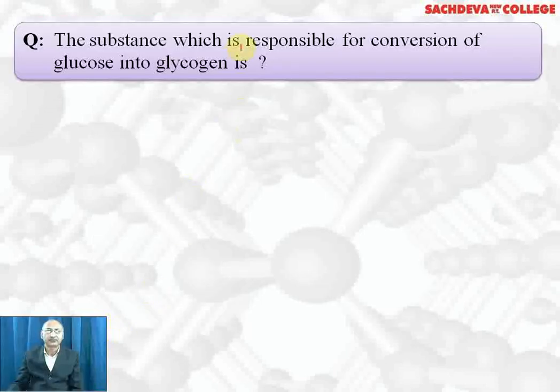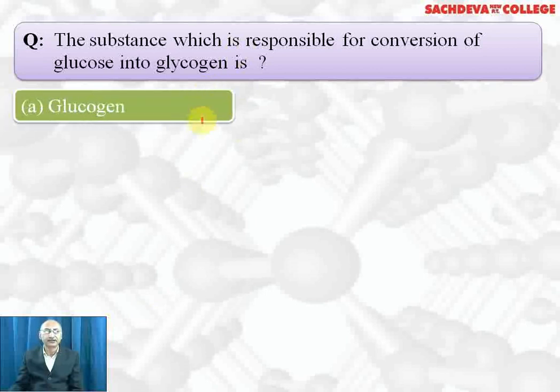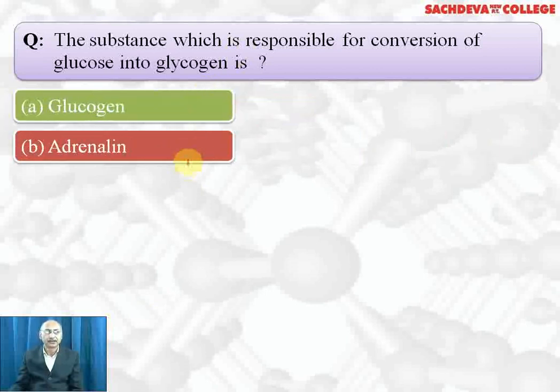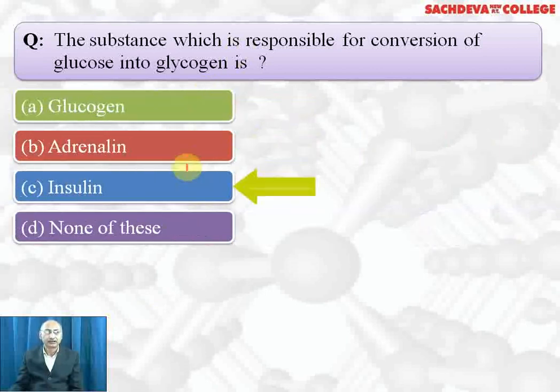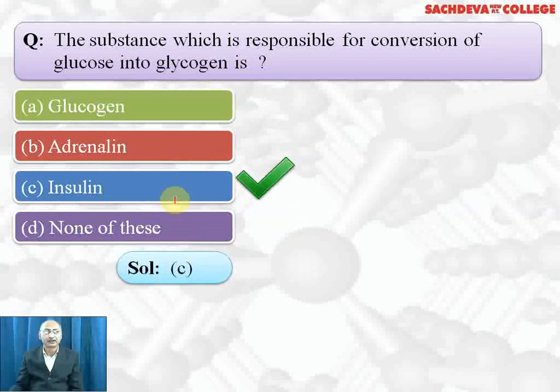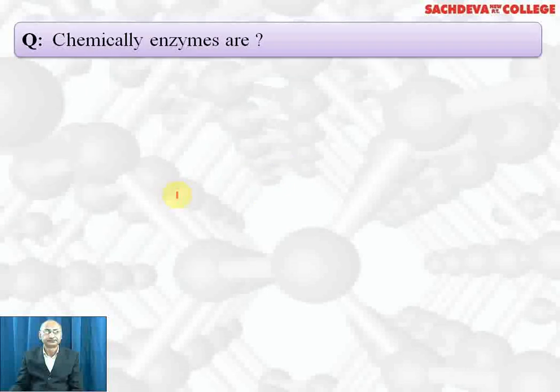Let's take up MCQ based on biomolecules. The substance which is responsible for conversion of glucose to glycogen is glucagon, adrenaline, insulin, none of these. Correct answer is insulin, which is a hormone. It converts glucose into glycogen.